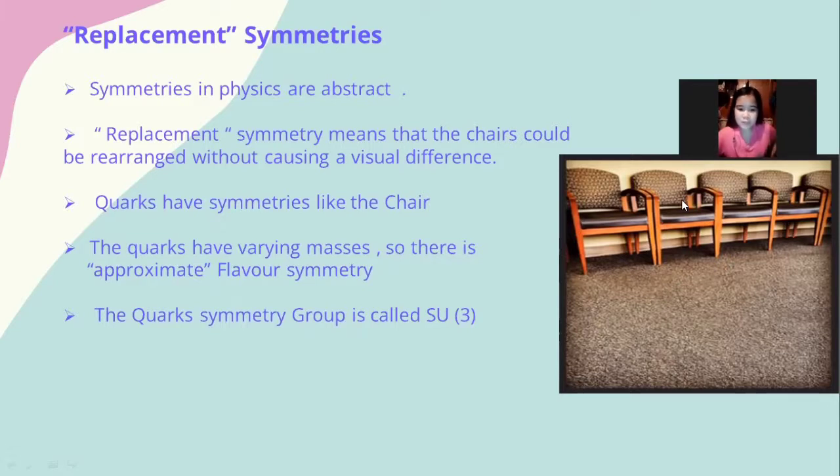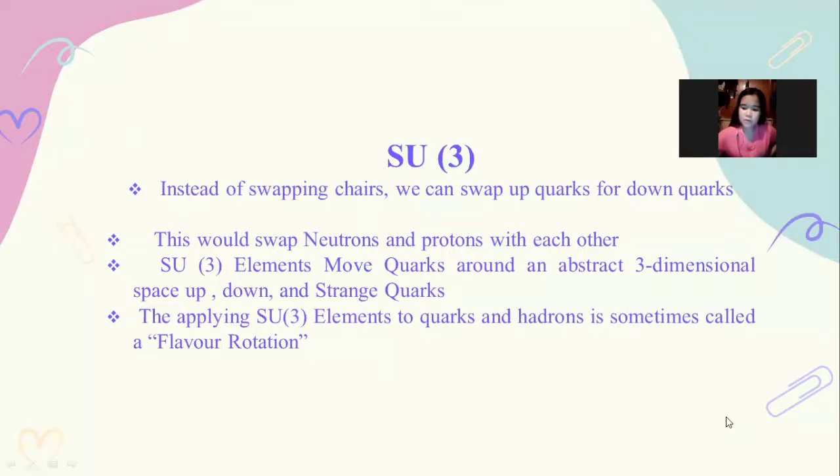So quarks have symmetries like the chairs. Also, the quarks have varying masses, so there is an approximate flavor symmetry. The quark symmetry group is called SU3. Instead of swapping chairs, we can swap up quarks for down quarks. So this would swap neutrons and protons with each other.